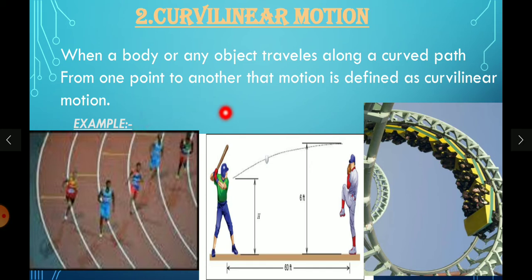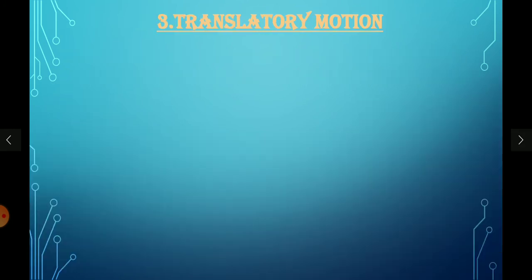They also take this curvilinear path to travel from one point to another. So we have now known about rectilinear and curvilinear motions. And there is a third type of motion that we call translatory motion.